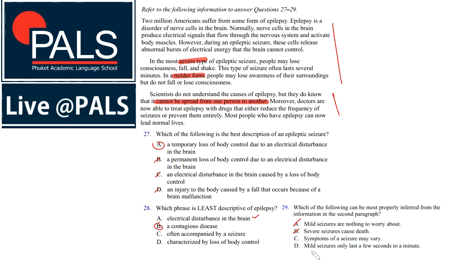Symptoms of a seizure may vary. Yes, now we have severe and mild form. Mild seizures only last a few seconds to a minute. We do not get any information about the duration of mild seizures. So therefore C is the correct answer.